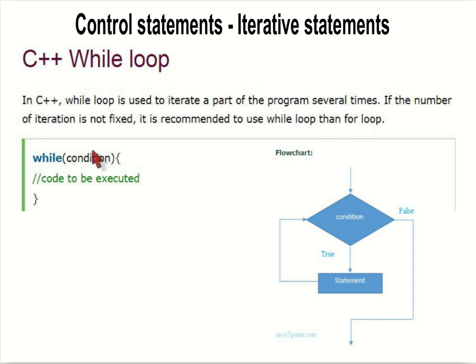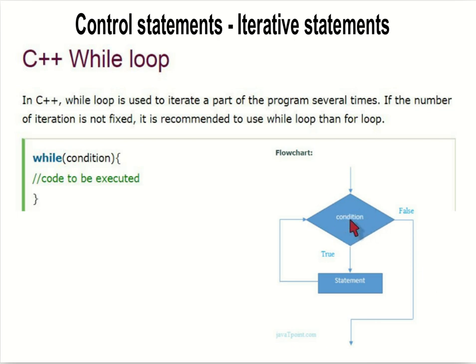In this case, we have already seen this in the programming introduction. The syntax is like this: while condition, this code will be executed. Whenever this condition is true, the statement will be executed again and again. Whenever the condition is false, it will exit from that loop and go to the next statement after the while.